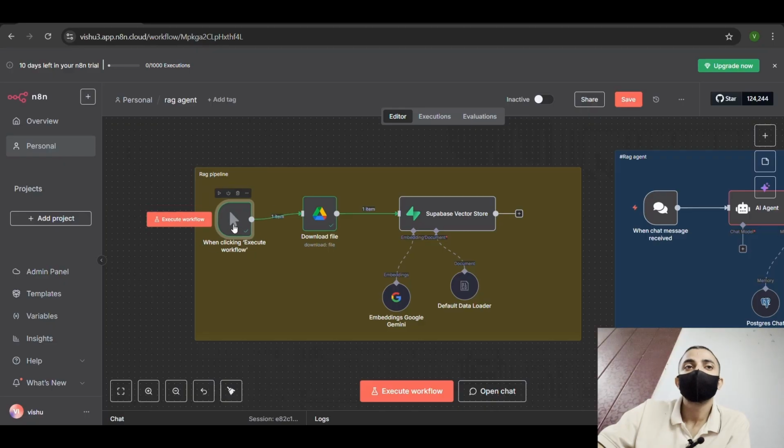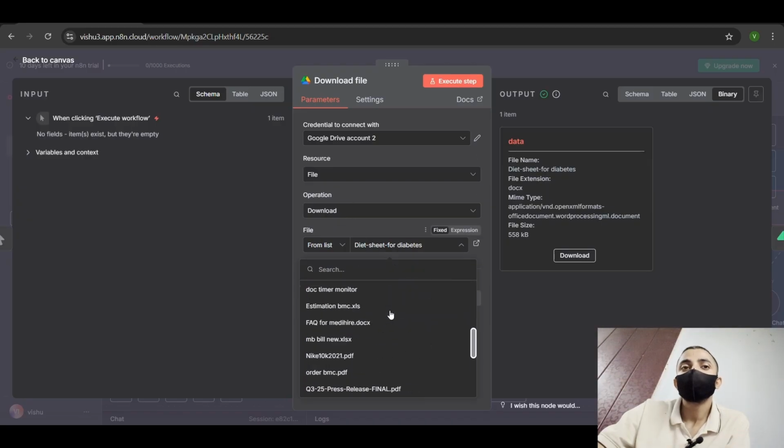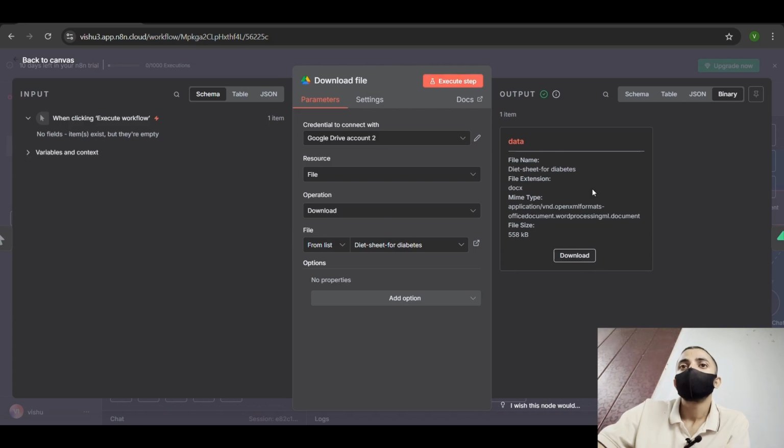First, grab your manual trigger, then grab this Google Drive download a file node and connect your credentials. Resource is file, operation is download, and here choose the document that you are going to use and execute the step. Then you get your data in a binary format.